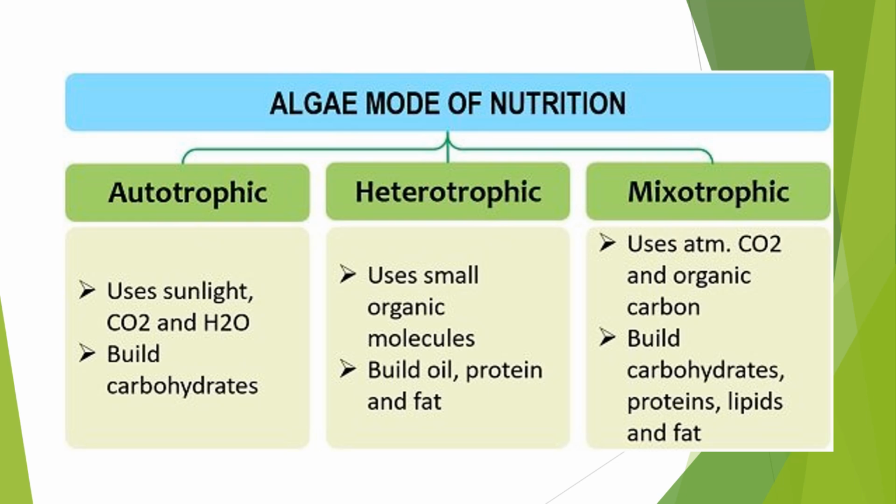Now the mode of nutrition. There are three types of nutrition: autotrophic, heterotrophic, and mixotrophic. What is autotrophic? It uses sunlight, carbon dioxide, and water to build carbohydrates. Heterotrophic uses small organic molecules to build oils, proteins, and fats. Mixotrophic uses atmospheric carbon dioxide and organic carbon to build carbohydrates, proteins, lipids, and fats.